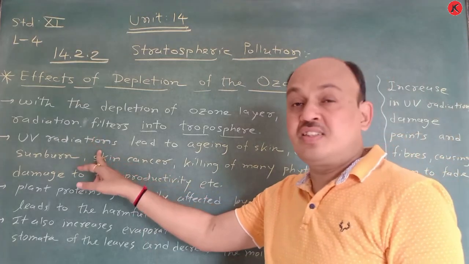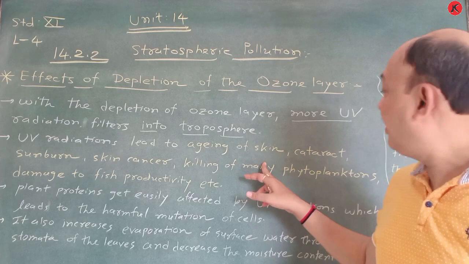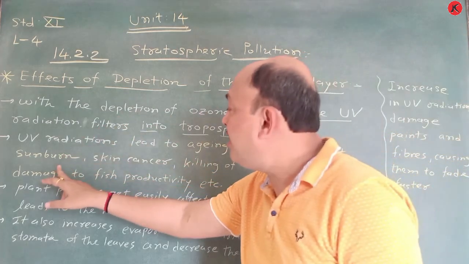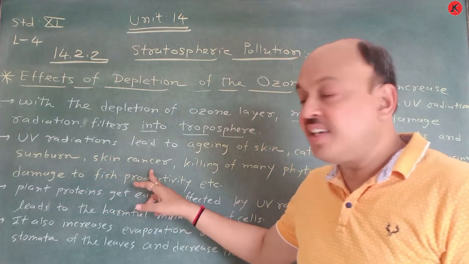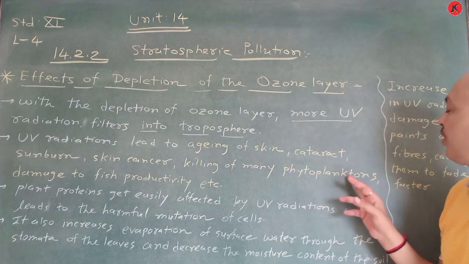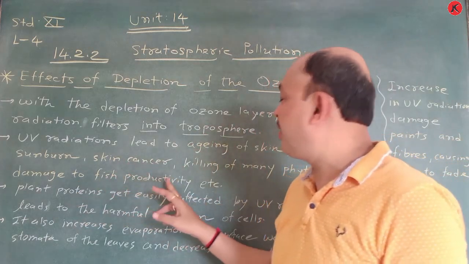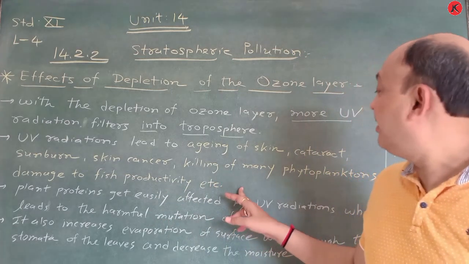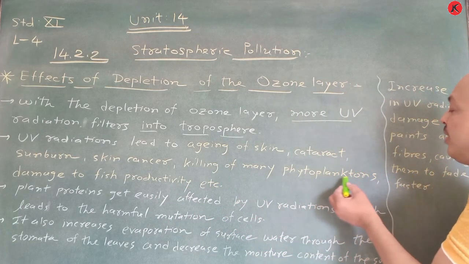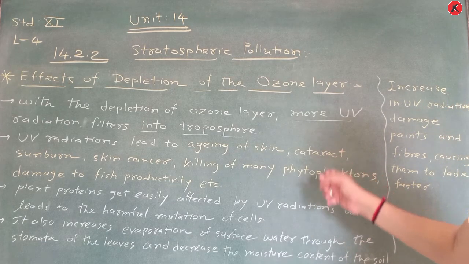UV radiations lead to aging of skin, cataract, sunburn, skin cancer, killing of many phytoplanktons, and damage to fish productivity. Killing of phytoplanktons is a biological term, remember it.